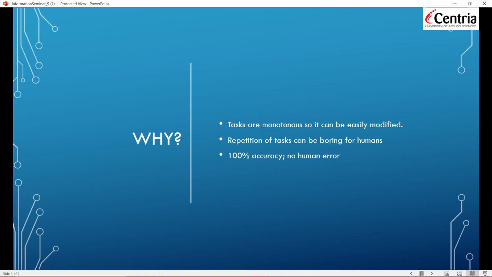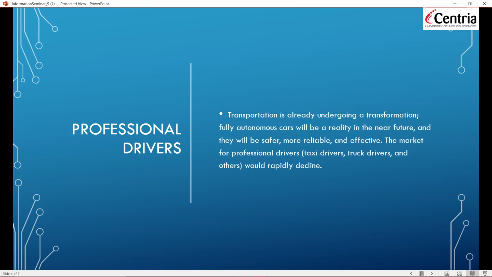So that's the reason why artificial intelligence can take over different employment in manufacturing. And if we talk about what areas, what sectors artificial intelligence can take over, professional drivers can be reduced, because transportation is already undergoing a transformation. Fully autonomous cars will be a reality in the near future, and they will be safer, more reliable, and more effective. The market for professional drivers, like taxi drivers and others, would rapidly decline.